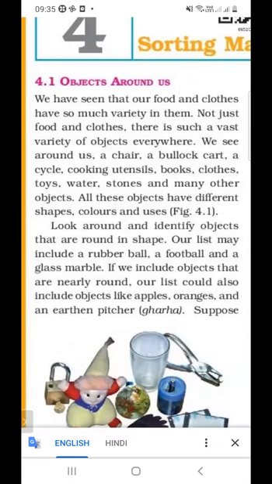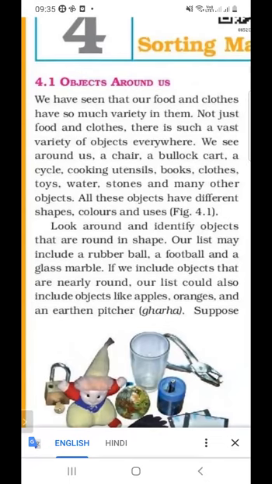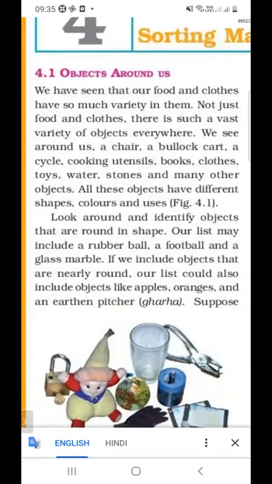The rubber ball is round, the football is also round, and the glass marble is also a round shape. If we include objects that are nearly round, our list could also include objects like apples, oranges, and earthen pitcher, ghada.